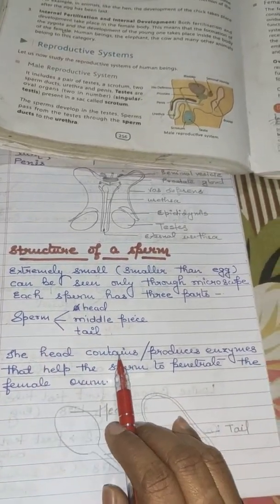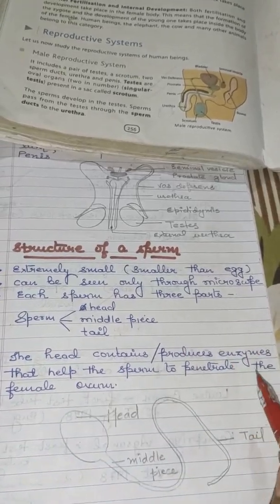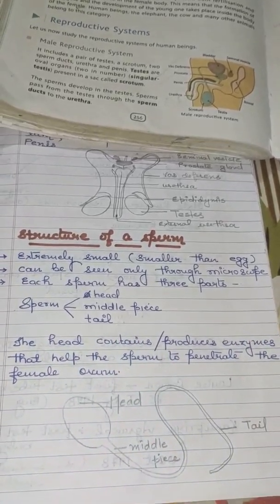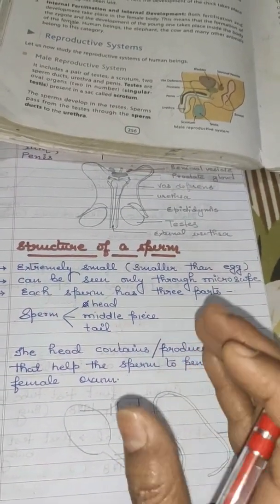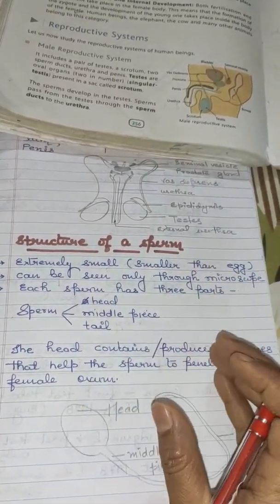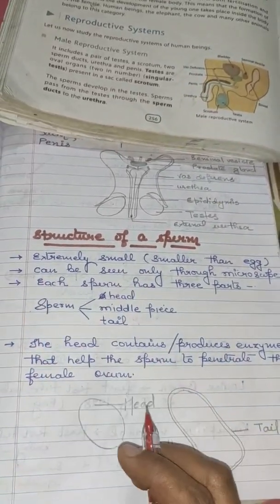The head contains or produces enzymes that help the sperm to penetrate the female ovum. Now what happens when the fusion takes place between an ovum and a sperm? The sperm is very small in comparison to the ovum.